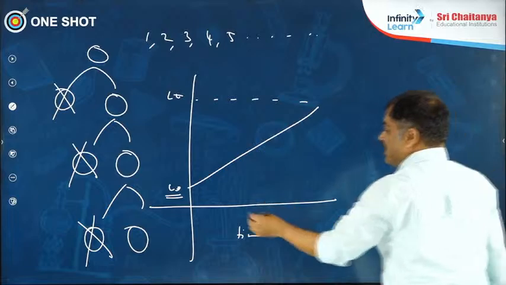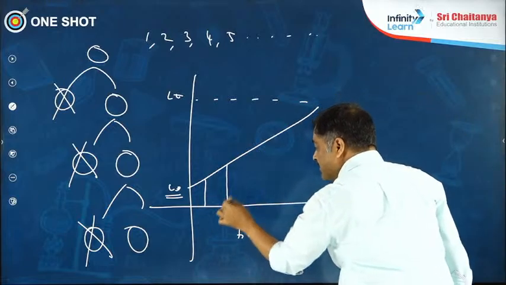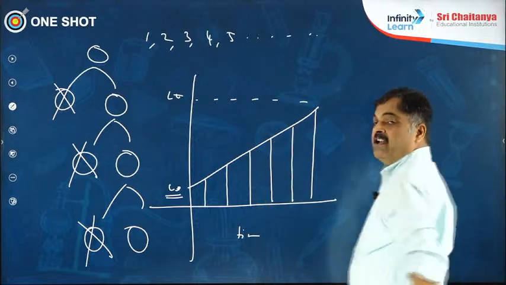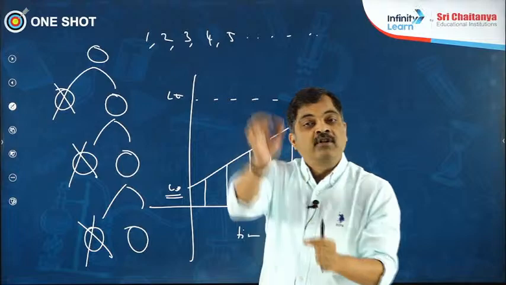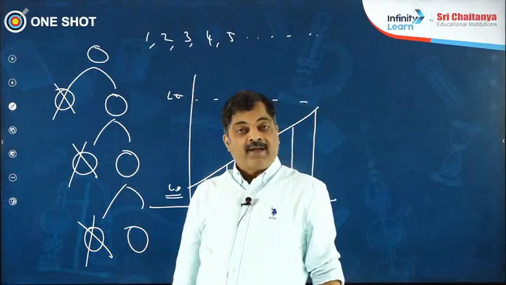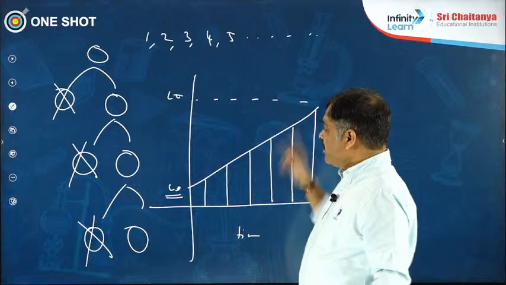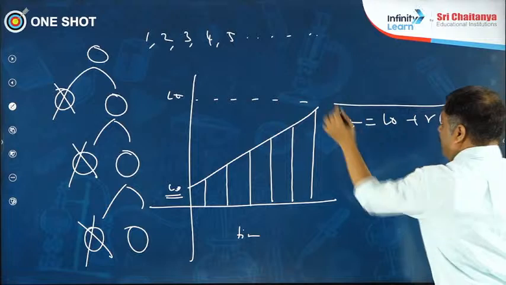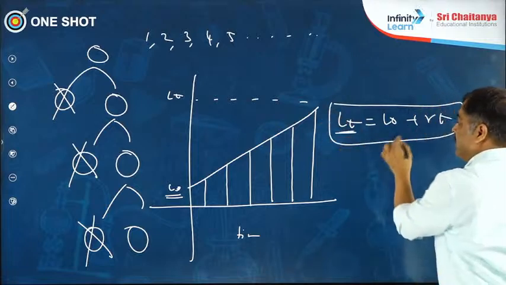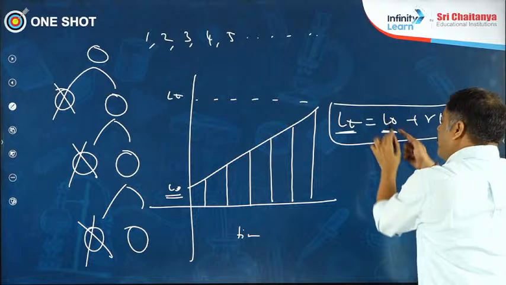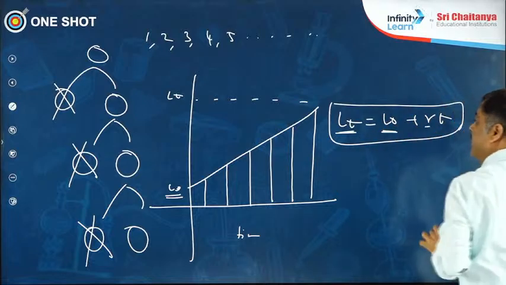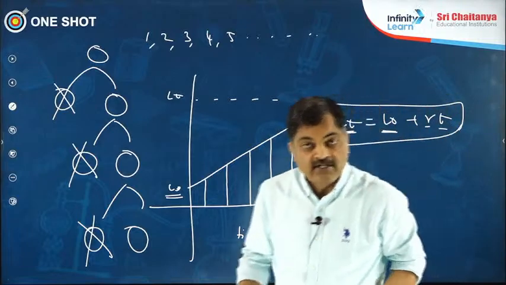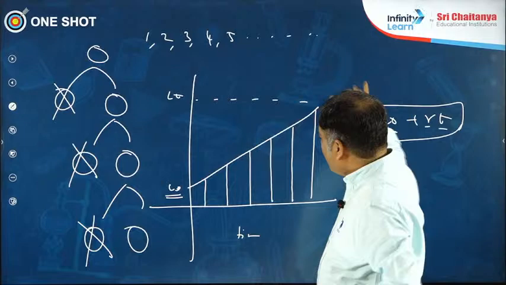So what is the definition? With passage of time, there is an increase in the length of the plant organ. Your textbook talks about increase in the length of the plant organ like root and stem. That's a wonderful example for arithmetic growth. Now, what did you observe after time t? LT is equal to L0 plus RT. So the length after time t is equivalent to the initial length plus RT, where R stands for the arithmetic growth rate, which is more or less constant.